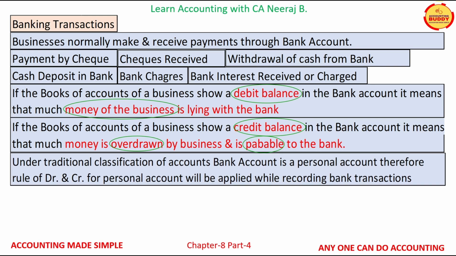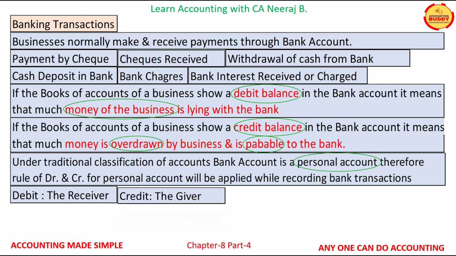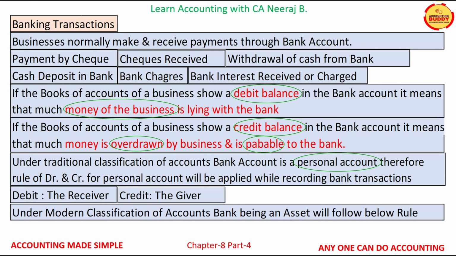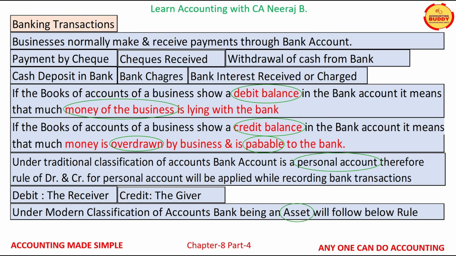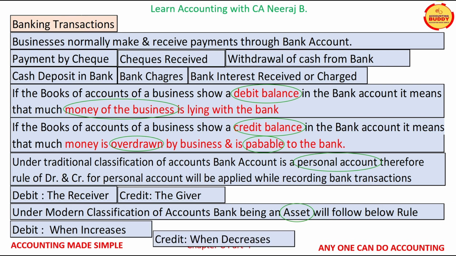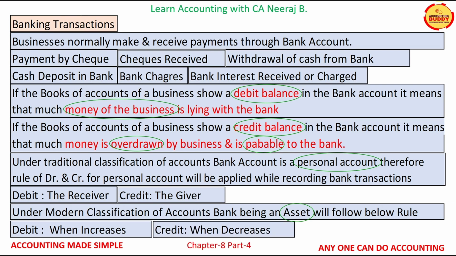Under traditional classification of accounts, bank account is a personal account. Therefore, the rules of debit and credit for personal account will be applied while recording the bank transactions, and the rule is debit the receiver and credit the giver. Under modern classification of accounts, bank is an asset and will follow the rule of debit when increases and credit when decreases.